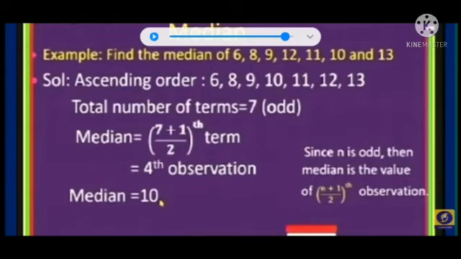So 7 is an odd number, and the total number of terms is 7. So we can find the median: 7 plus 1 by 2. What is the odd number formula? 7 plus 1 is 8, 8 by 2 is 4th. What is the 4th term? 10. So therefore the median value is 10.